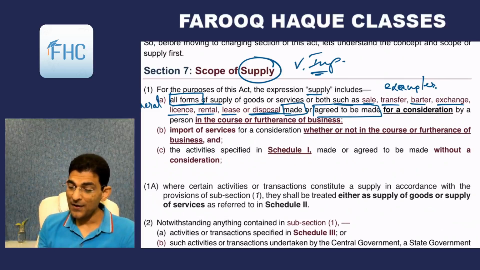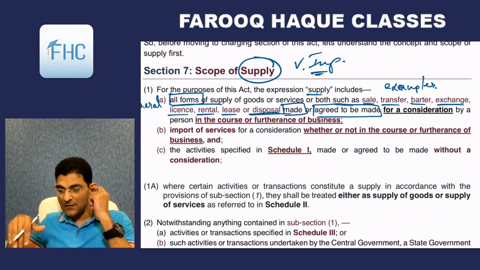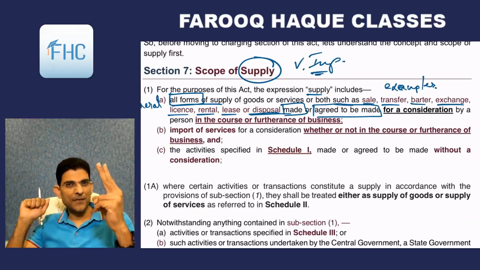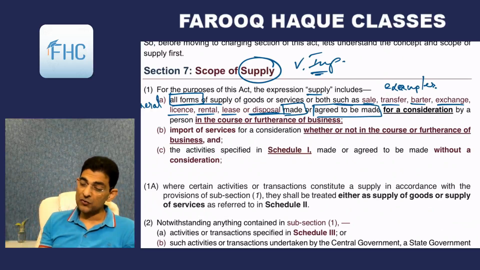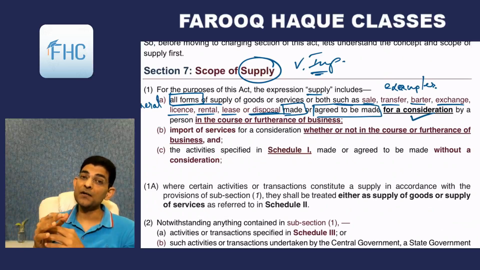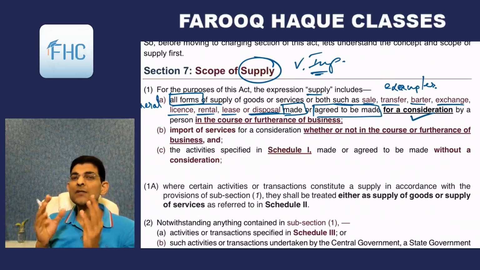Now two conditions. All these examples that we have seen will be called supply if two conditions are satisfied. These two conditions are that it should be for a consideration. Condition number 1, there should be a consideration. Consideration can be full or part, valuable or invaluable, but consideration should be there.